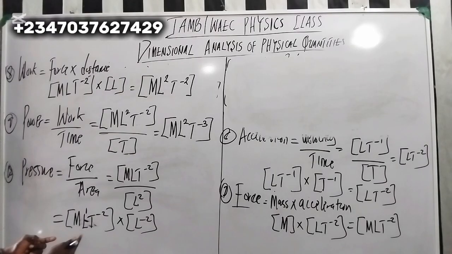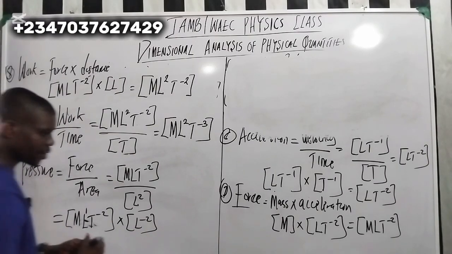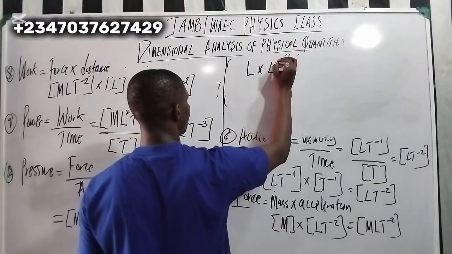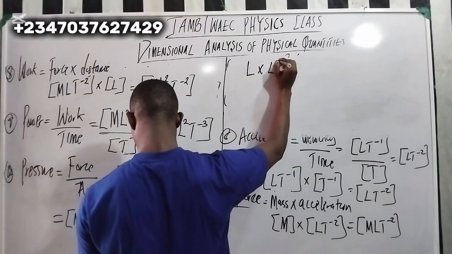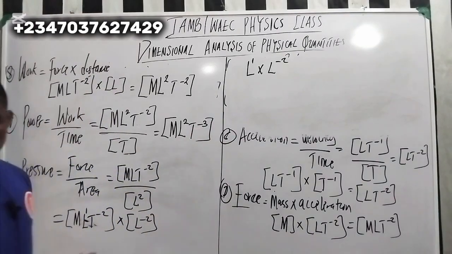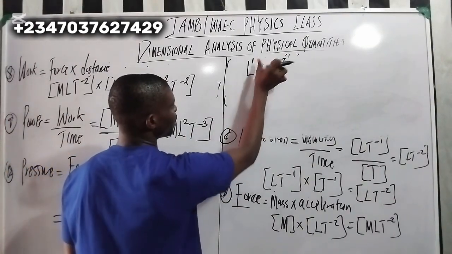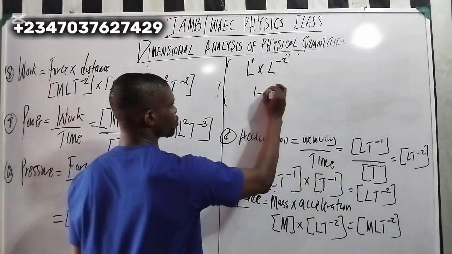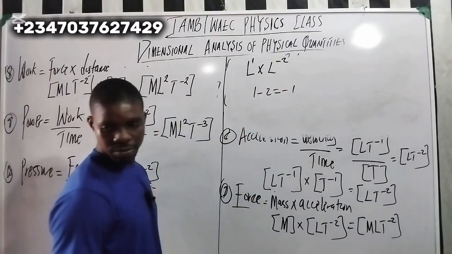If you take this one here, L to the power 1 times L to the power minus 2, when you multiply these two together, you add the powers. So it will be 1 minus 2, which is what? Minus 1.